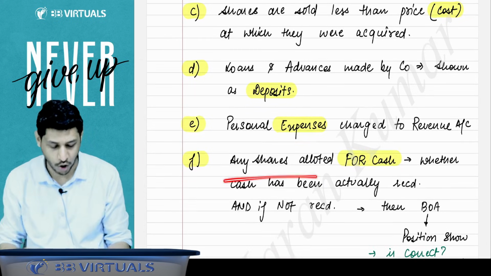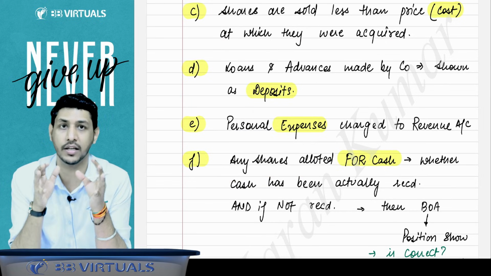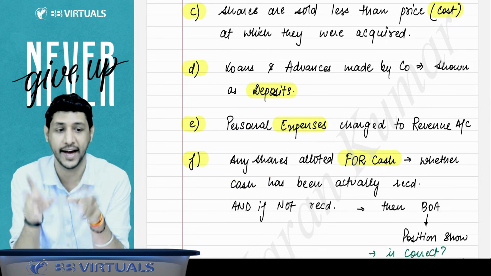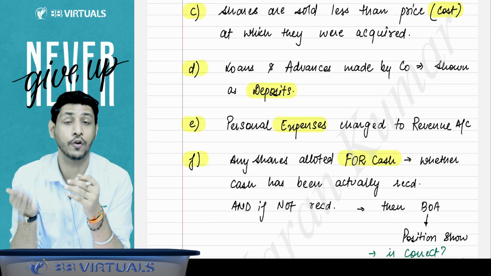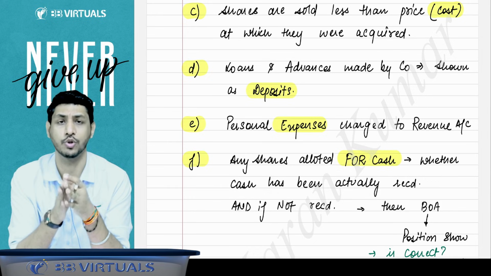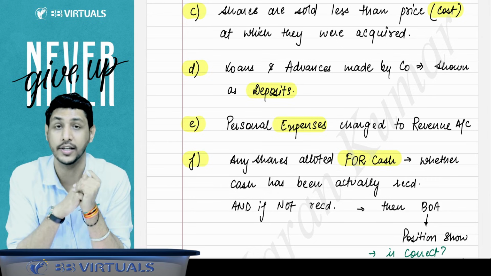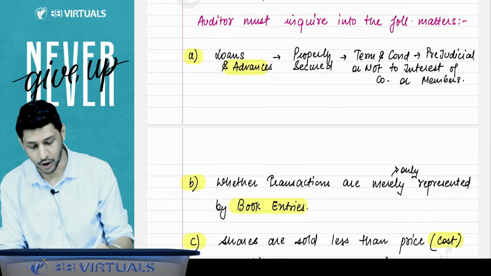And any share allotted for cash: when the shares were allotted by the company for cash, whether the cash has actually been received by the company or not. And if not received, whether the books of account are showing the correct position of the company or not. For these 6 matters, the auditor has to inquire.